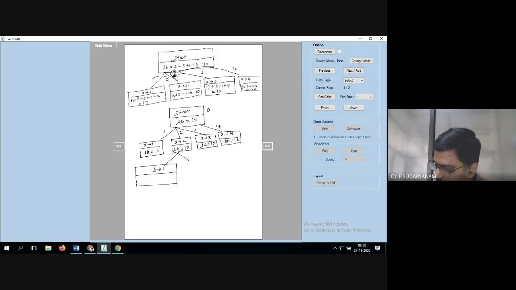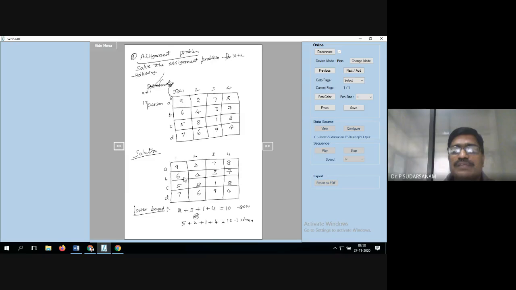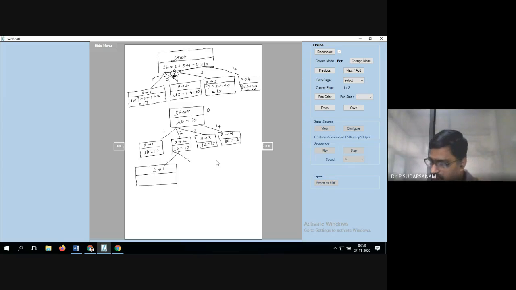The next one is, I told you when you are going to the last stage, each row, each column, only one job is to be assigned. So in this case, what will happen? Now A is B is equal to 1 you have taken. Already you have taken this combination. Now this row cannot be taken, and this column cannot be taken. So now you have to leave it. B is equal to 2, we cannot assign. Now B is equal to 3, B is equal to 7 only can be assigned. That is the fifth one.